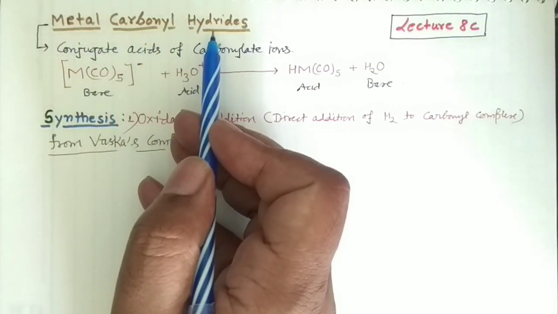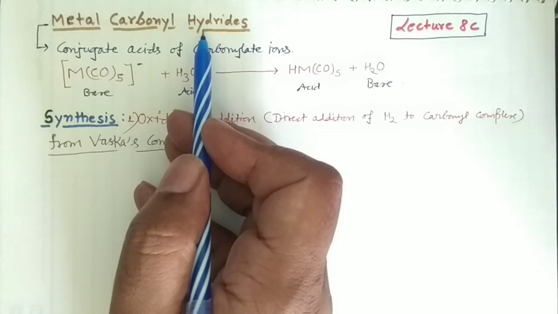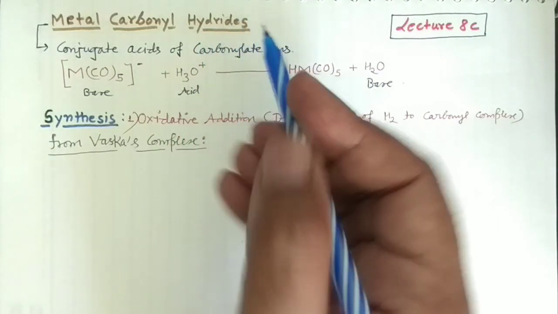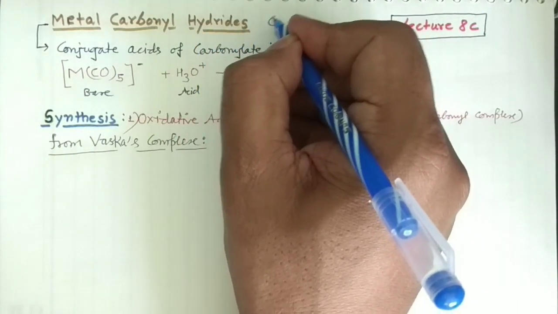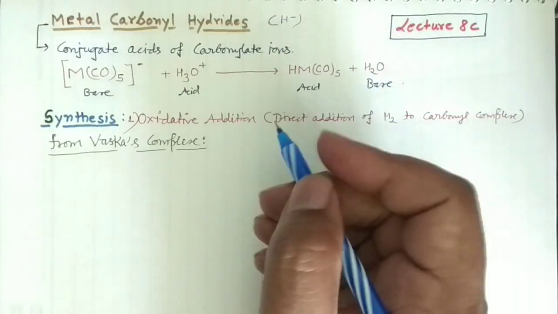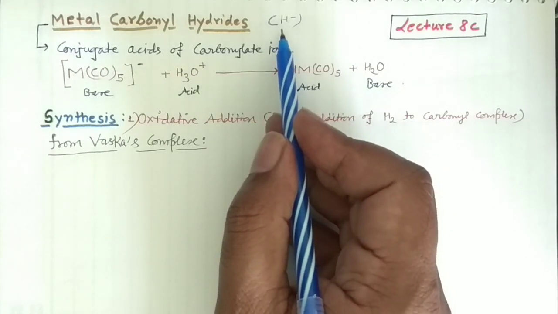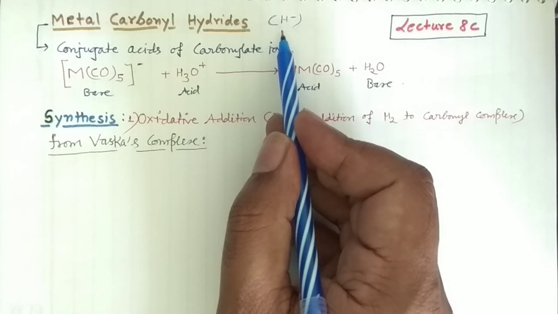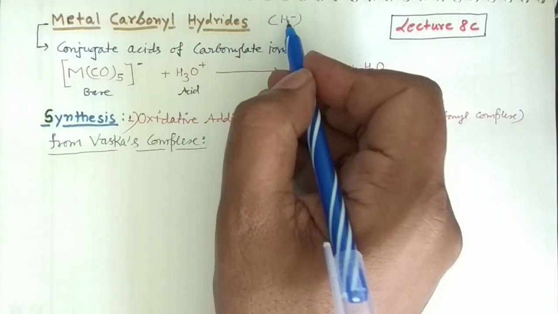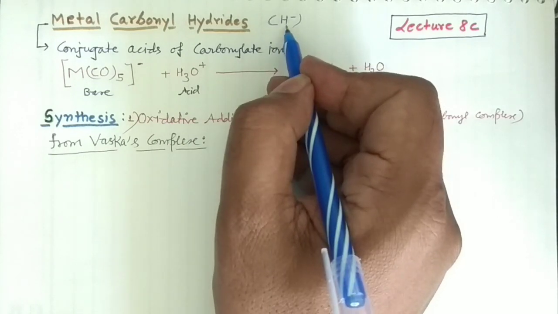So what is the meaning of that? Whatever hydrogen is present in your metal carbonyls will be present as the negative species. You should remember, since these are hydrides, the hydrogen is present as the negatively charged species, and it is quite obvious because hydrogen has much more electronegativity than the transition metal elements, right? These metals are less electronegative and hydrogen is more electronegative, so obviously it would gain a negative charge.